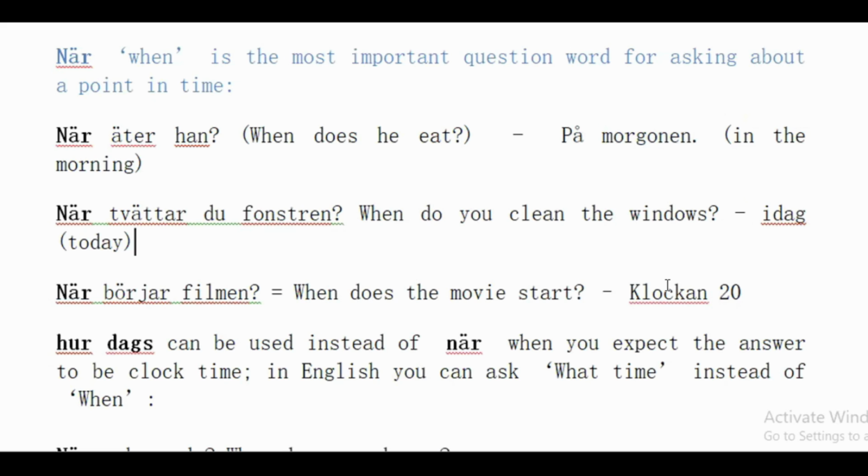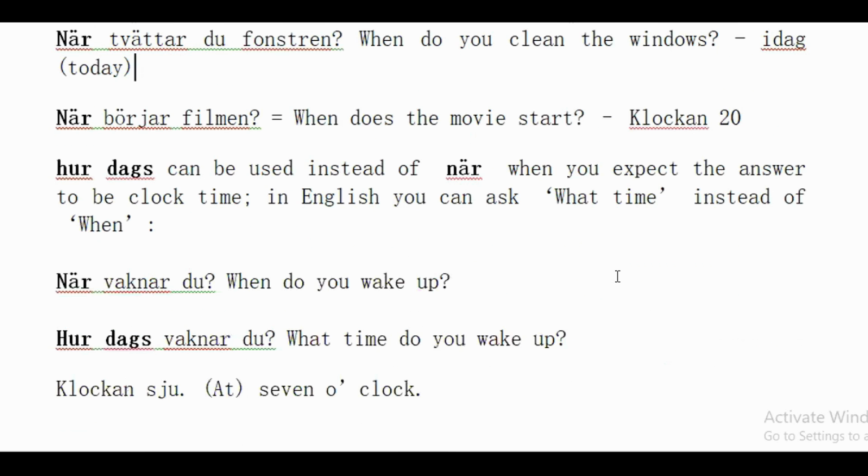Hur dags can be used instead of när. Hur dags means at what time, means this can also be used as a time reference. När vaknar du? So we can use hur dags also instead of när. They are similar, means we can also use time reference. When you ask när börjar filmen, I can also use there hur dags börjar filmen, what time does the movie start, or you can say när vaknar du? When do you wake up? I can write there hur dags vaknar du? What time do you wake up? So they both have the same meaning, both have the same sense. We can use them together for the same question.